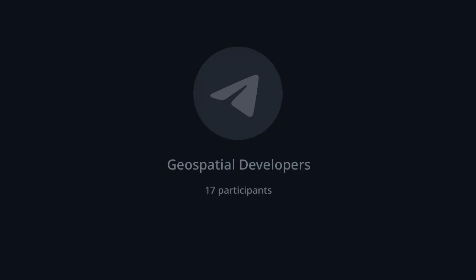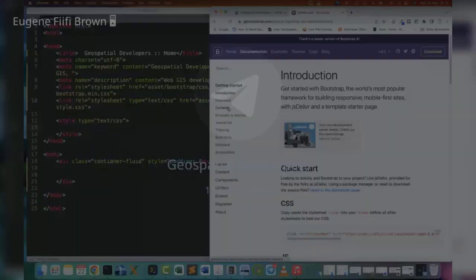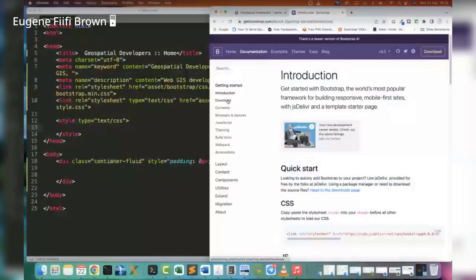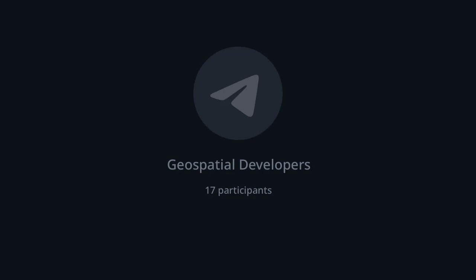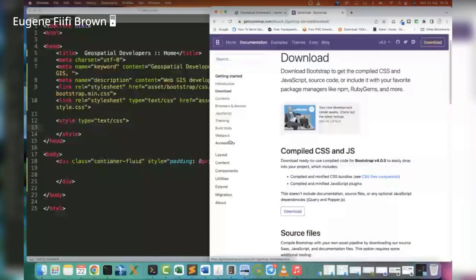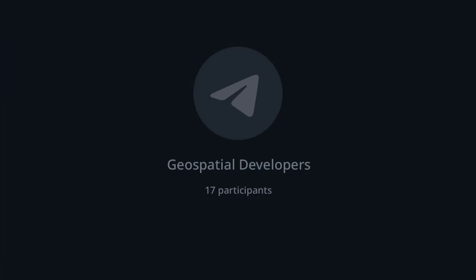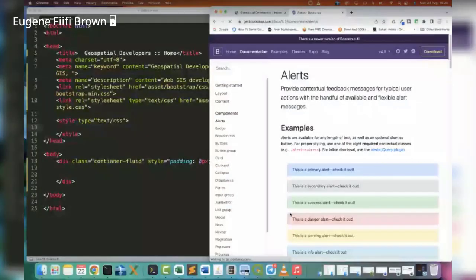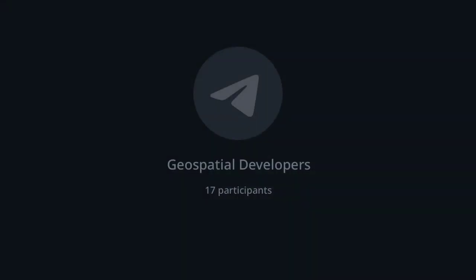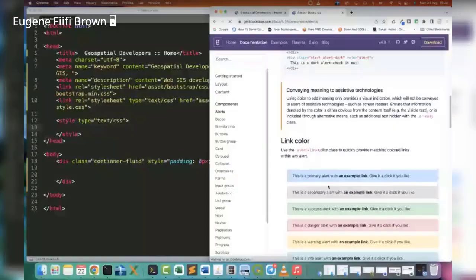Now, on the Bootstrap page, this is where we downloaded our Bootstrap the last time. But now we're going to look at some of the components of Bootstrap. So on your left side of the Bootstrap page, just click on the components section. This section is going to give us samples or snippets of things that Bootstrap has defined for us.